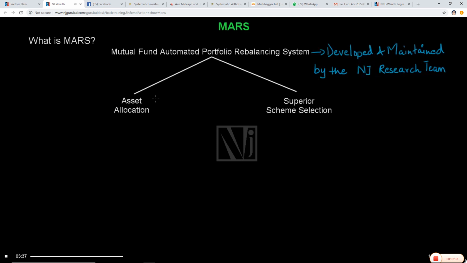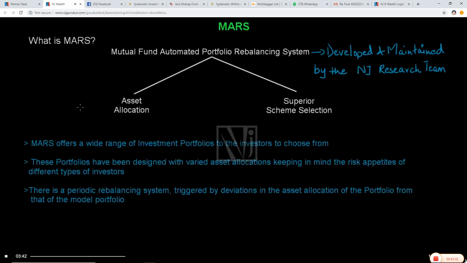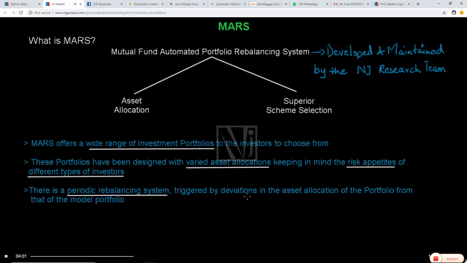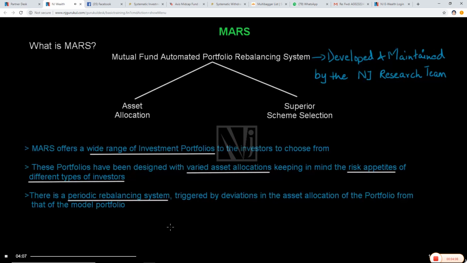Mars rests on two pillars, asset allocation and superior scheme selection. About Mars, firstly, it offers a wide range of investment portfolios to the investors to choose from. These portfolios have been designed with varied asset allocations, keeping in mind the risk appetites of different types of investors. Then there is a periodic rebalancing system triggered by deviations in the asset allocation of the portfolio from that of the model portfolio. This periodic rebalancing system helps investors get better returns while controlling the risk.